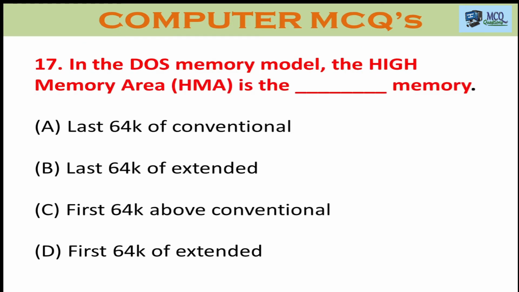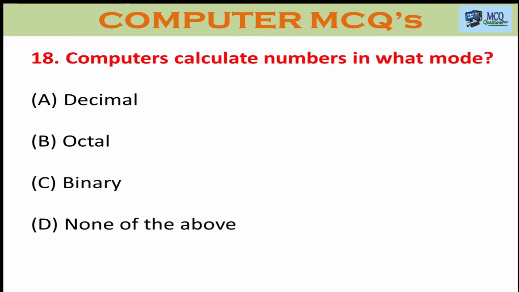Question number 17. In the DOS memory model, the high memory area, HMA, is the dash memory. A, last 64K of conventional. Option B, last 64K of extended. Option C, first 64K above conventional. Option D, first 64K of extended. The right answer is D, first 64K of extended.